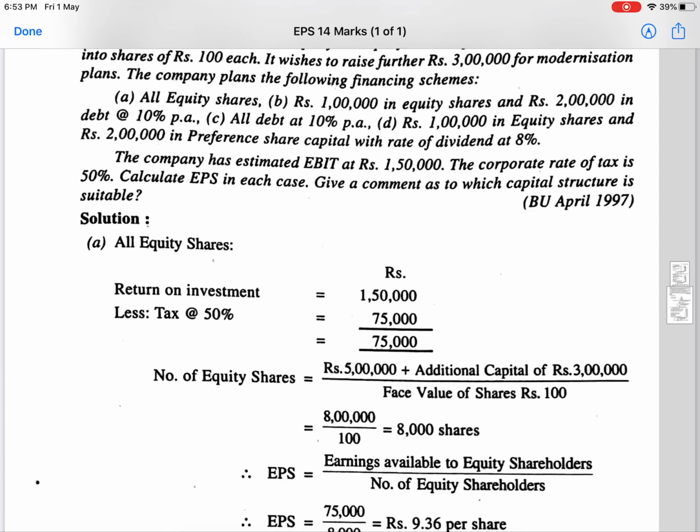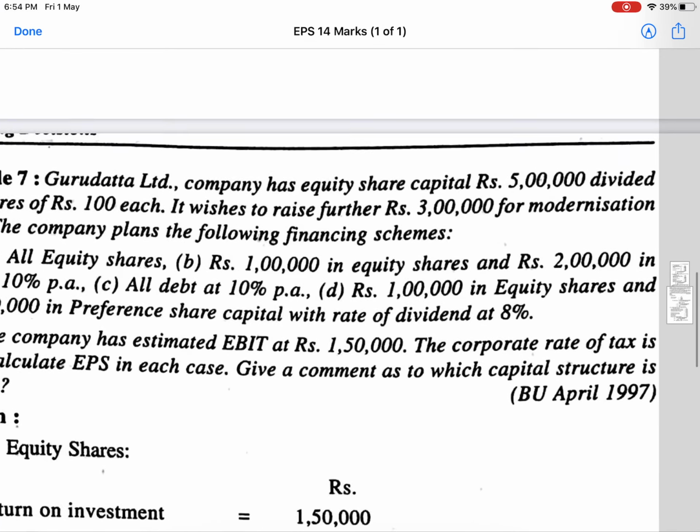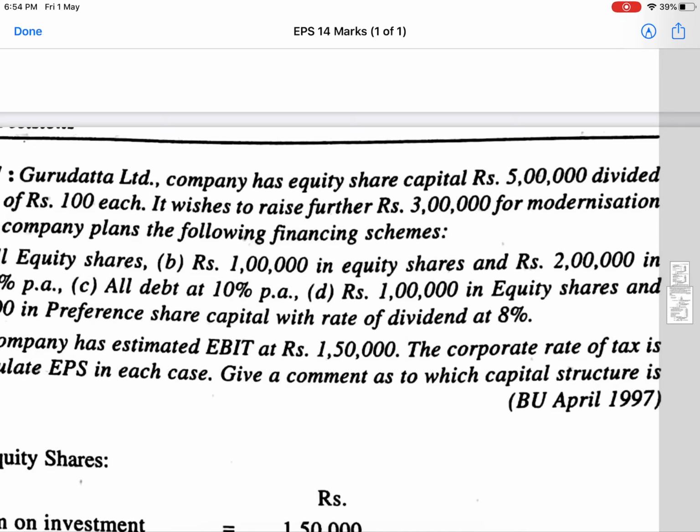Number of shares is equal to total amount of shares divided by face value of shares. One thing is very, very important: the earning per share is always calculated only on equity shares. While calculating the number of shares, you should consider only the equity shares.